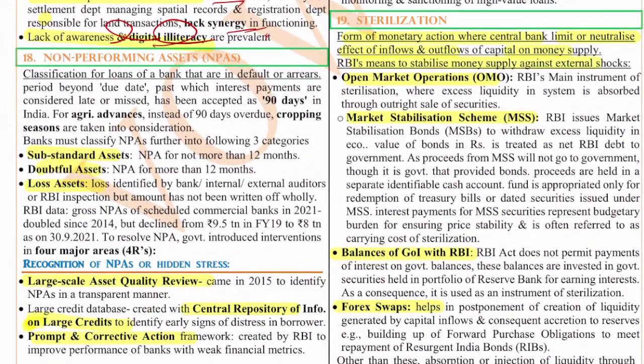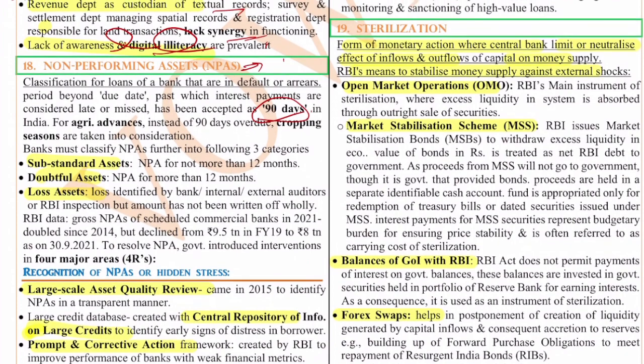Next, the 18th question is on NPAs. So NPA, or non-performing asset. Here we can start with the definition. A loan is considered an NPA if the due date for the interest payment has been missed and 90 days have passed. So we can just start with the basic definition. For agricultural advances, instead of 90 days, the cropping seasons are taken into consideration. So like this we can just start with the basic introduction.